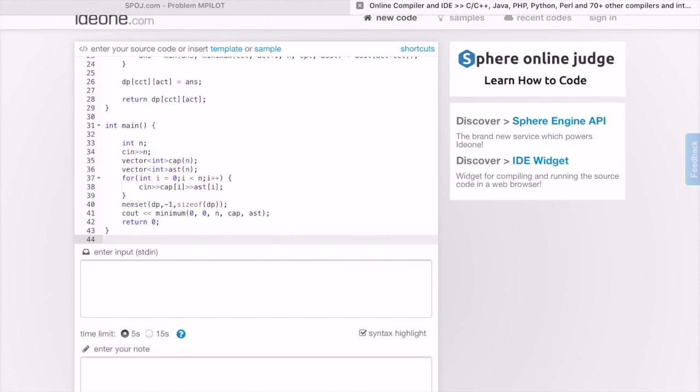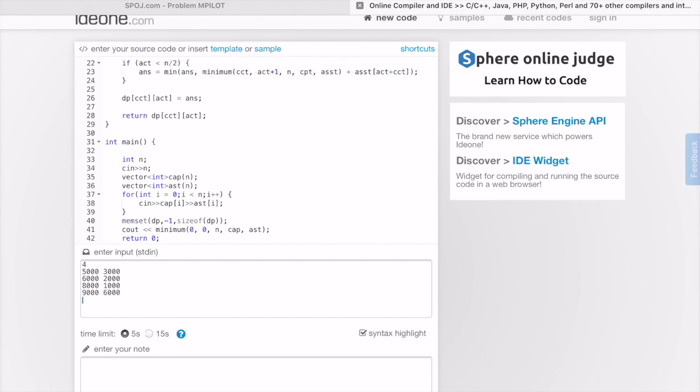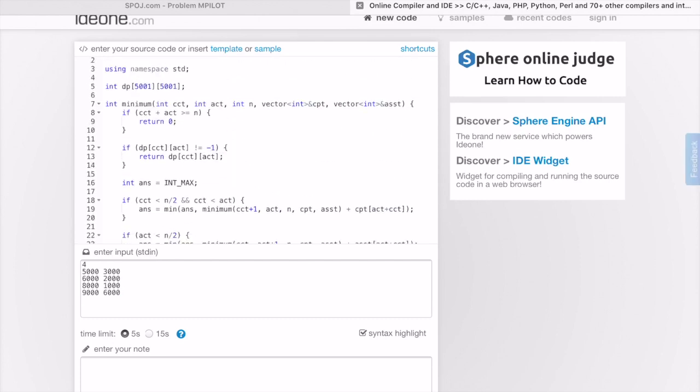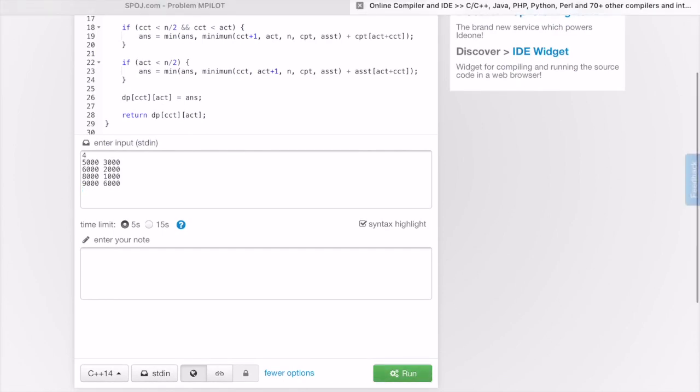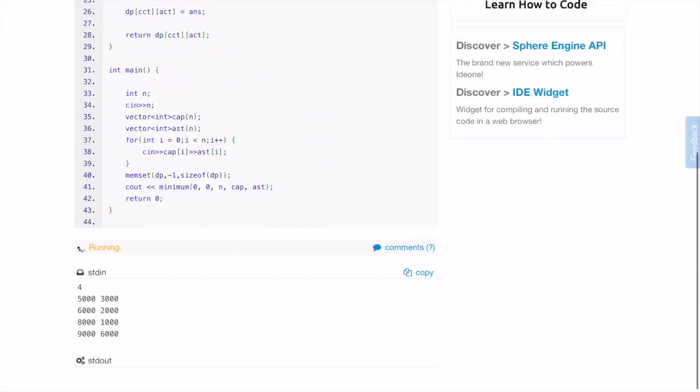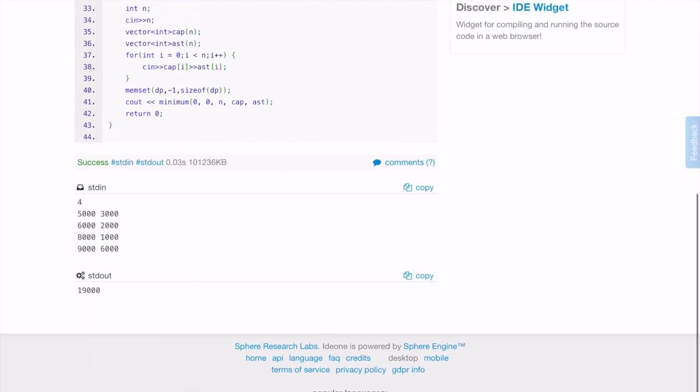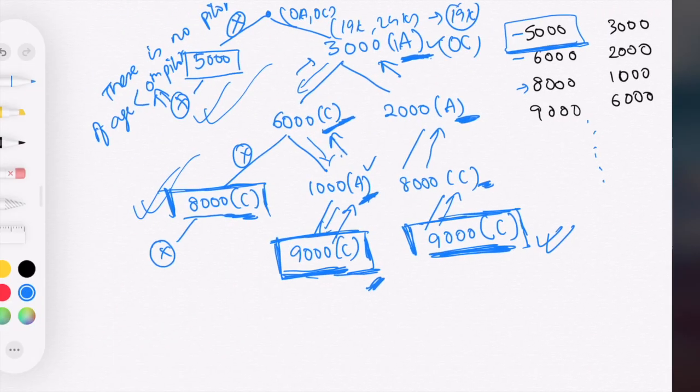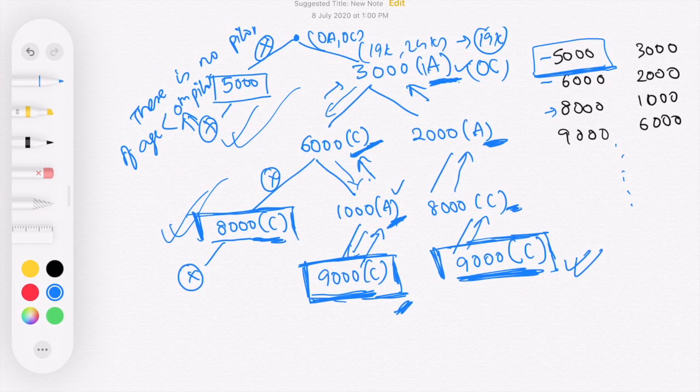So let us go about and run this case, right? I'll quickly copy the first scenario here. So I've copied it. Let me paste it. And now if we run this code, let us see what happens. So it says that the answer is 19,000, that we deduced here as well. The answer that we found here was 19,000 as well, right?